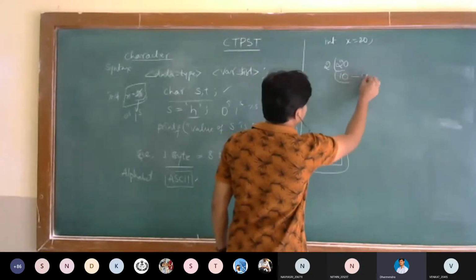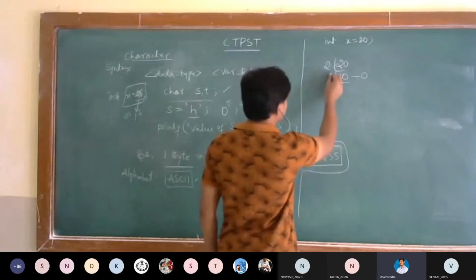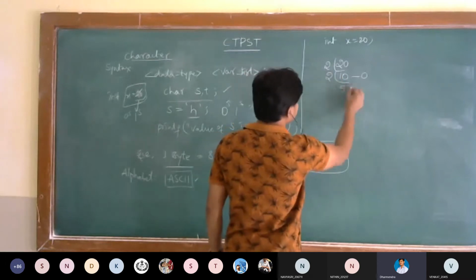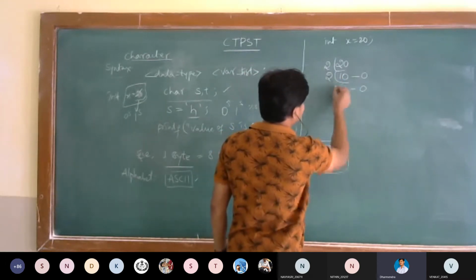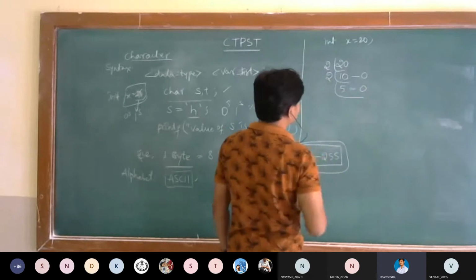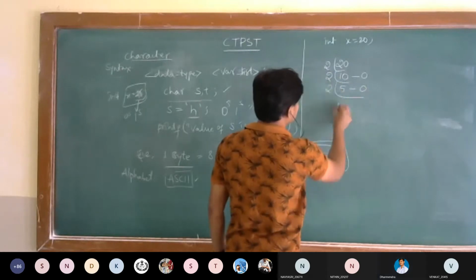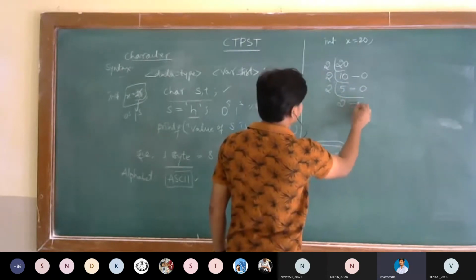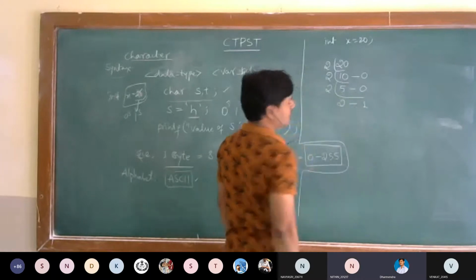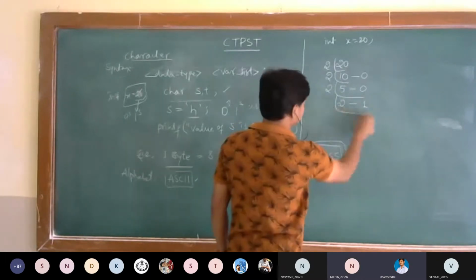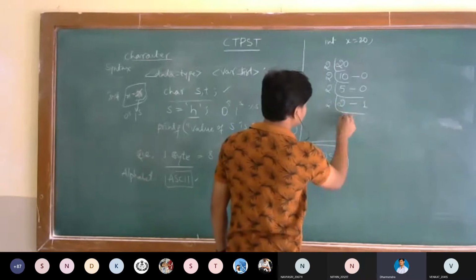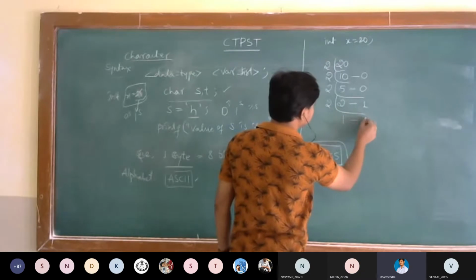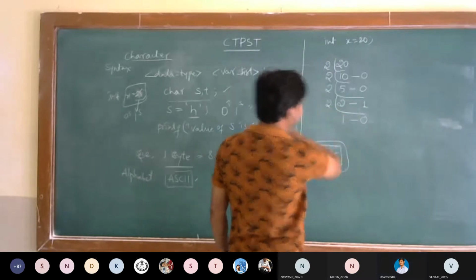What's the remainder? 0. Next. 2 5s are 10. Remainder 0. Next. 2 2s are 4. What's the remainder? 1. Next. 2 1s are 2. What's the remainder? 0.